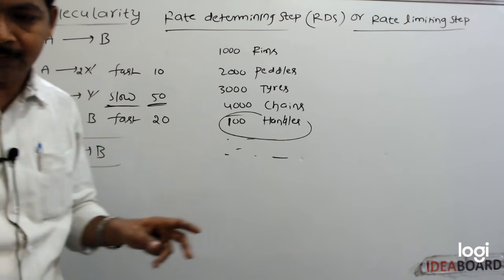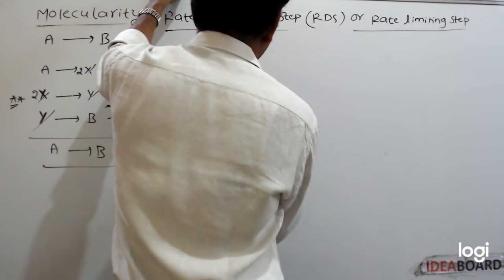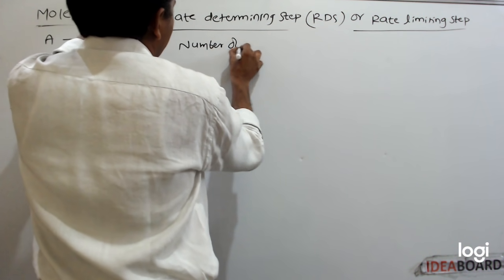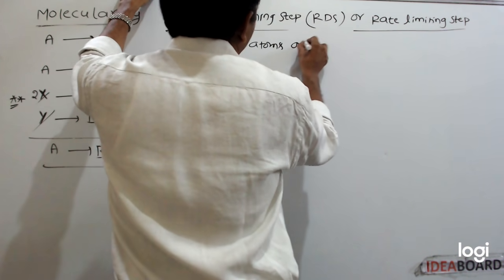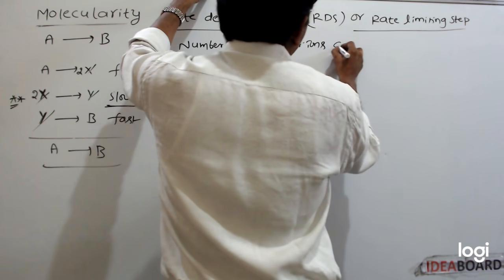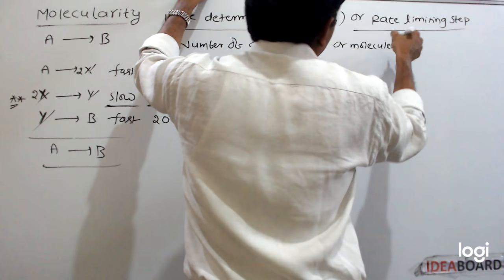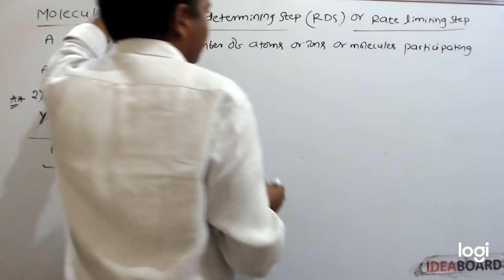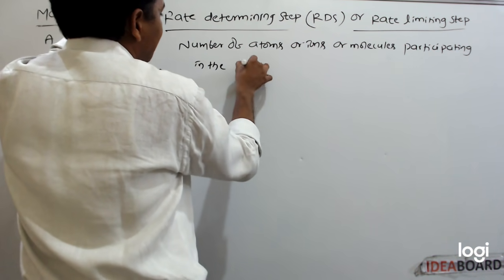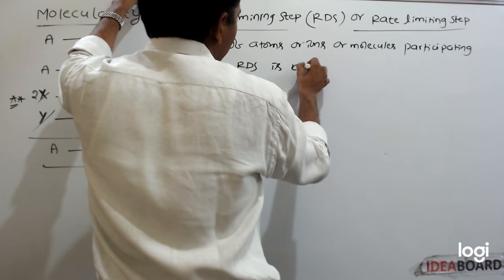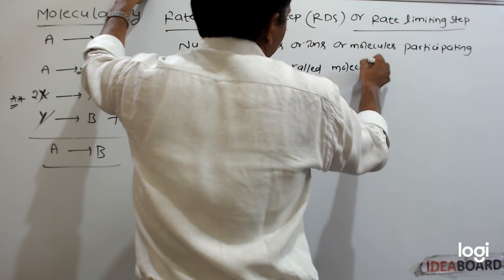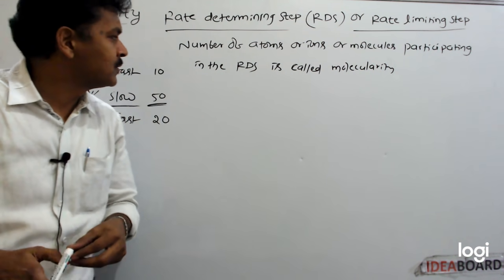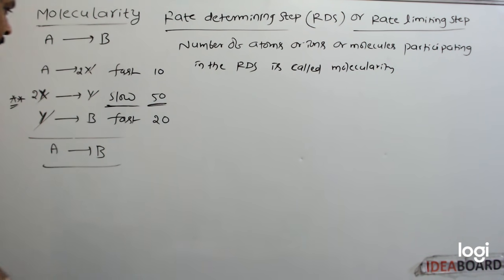The number of atoms or ions or molecules participating in the rate determining step is called molecularity.